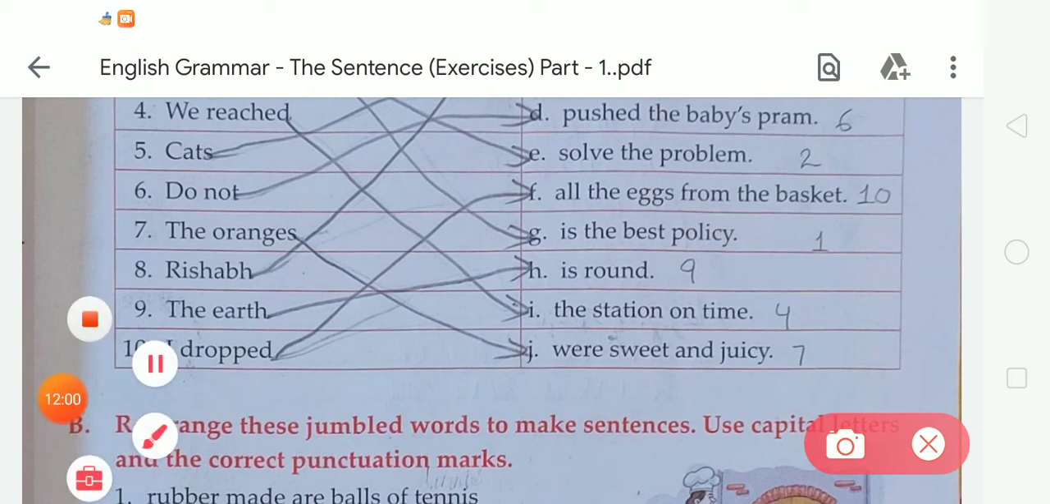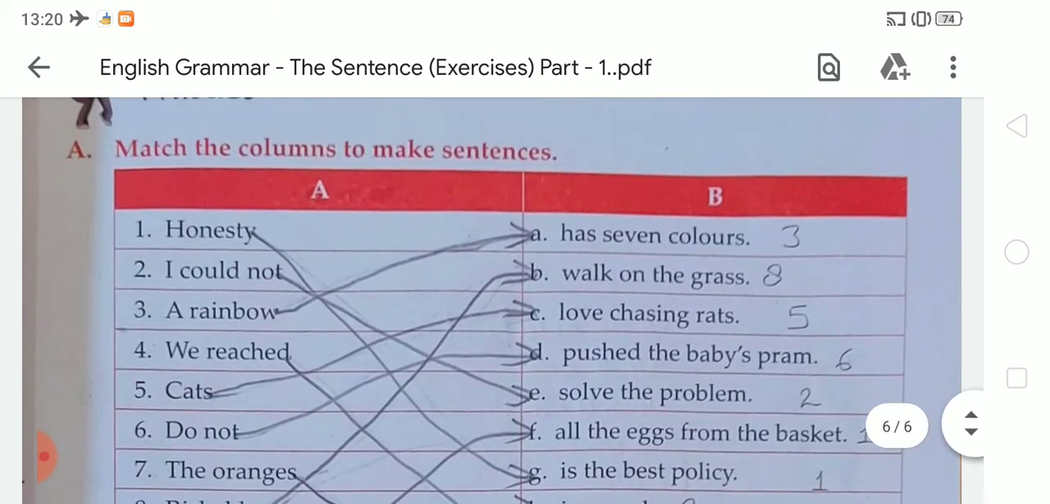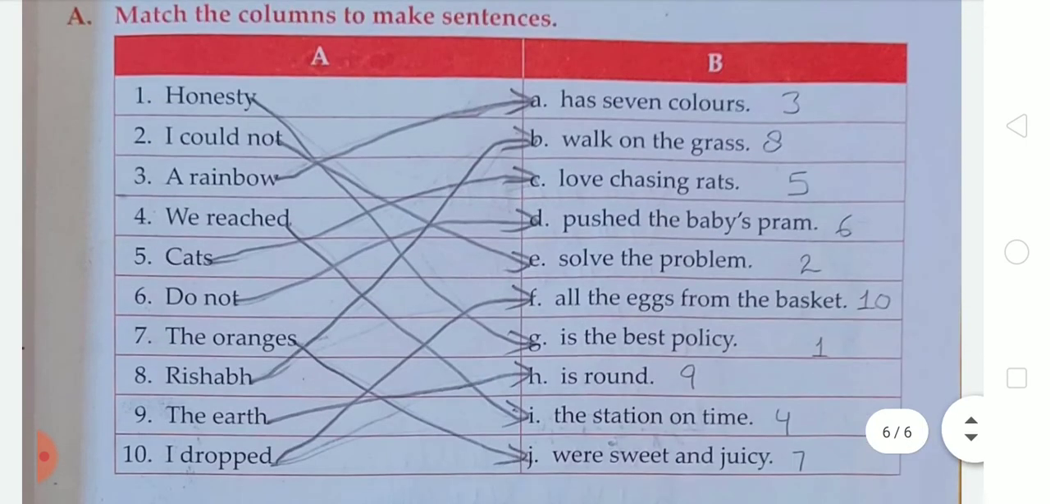Okay. Now the next, the last one, "I dropped." So we have to match number 10 with F. I dropped all the eggs from the basket. So like this we have to complete this matching work. So let's recheck this given exercise.